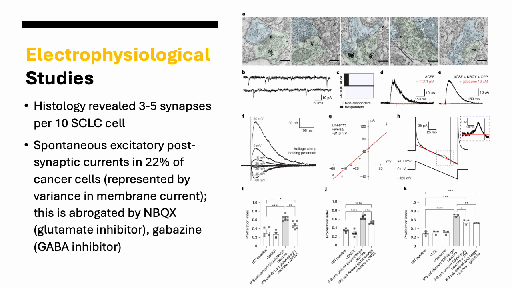And the rest of this figure demonstrates the electrical activity of these cells and the proliferation index effect when you introduce some of these neurotransmitter blockers, suggesting that proliferation was actually a key derivative of these cells having these neuronal synapses.